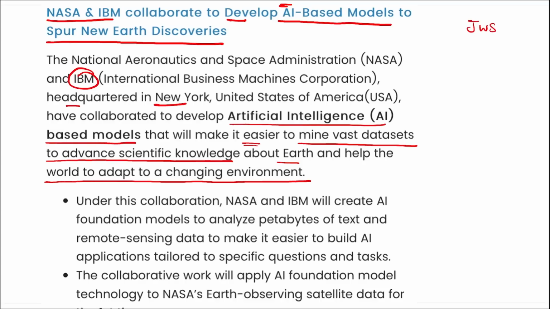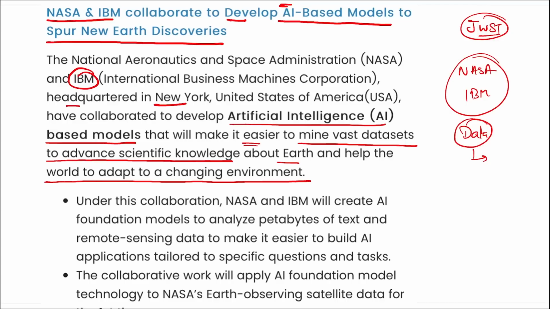We have discussed the James Webb Space Telescope of NASA, and now it is saying that NASA and IBM will be working together on various data sets, and from those data sets an AI model will be developed that will help us focus on the various changes that our Earth is facing, and how we can adapt to the changing environment, and what the right step required to go ahead should be will be projected or discussed with the AI, using the various data sets that we have mined so far.